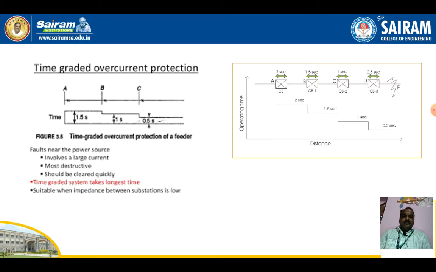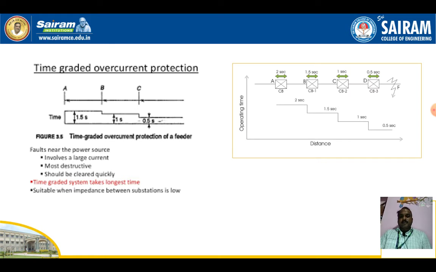If a fault occurs near the power source, then the relay nearest to the fault should operate. That is the main condition in time graded overcurrent protection. So here, irrespective of current, these relays will operate in time graded overcurrent protection.